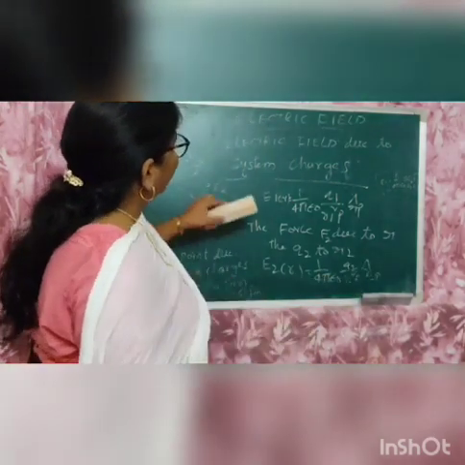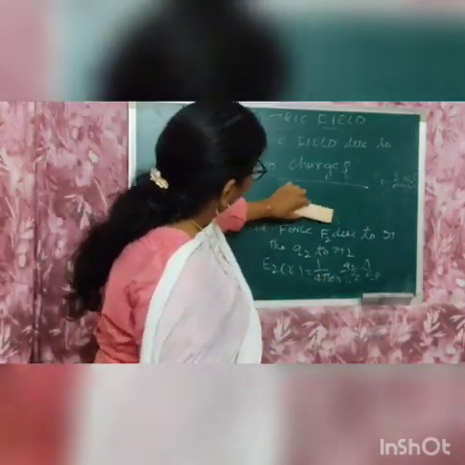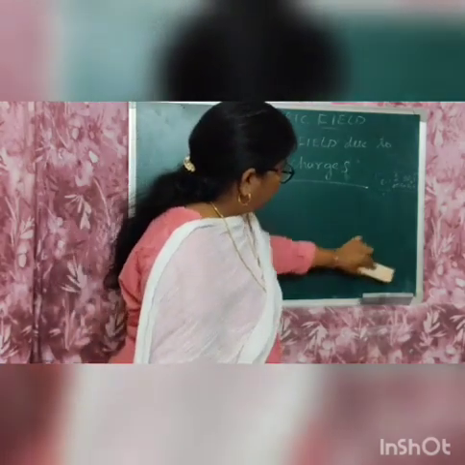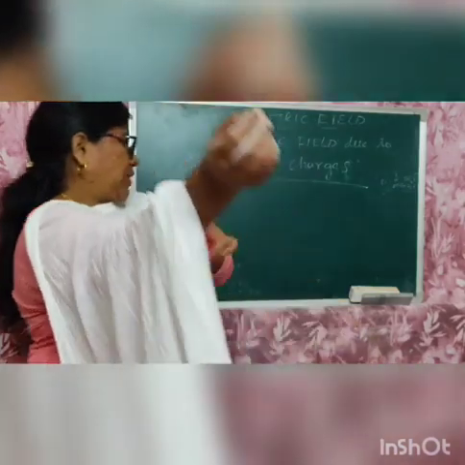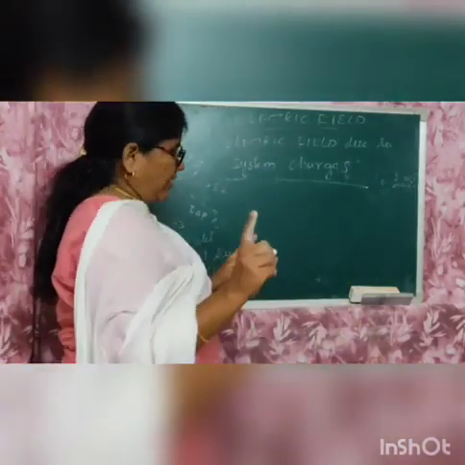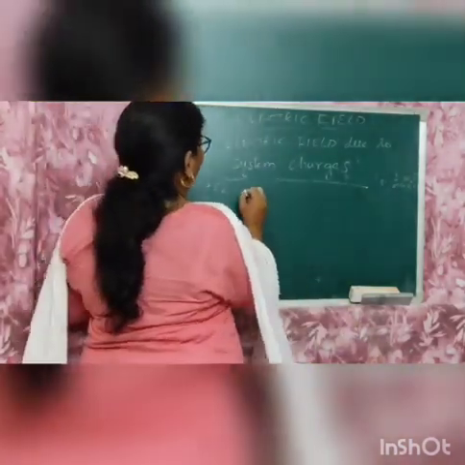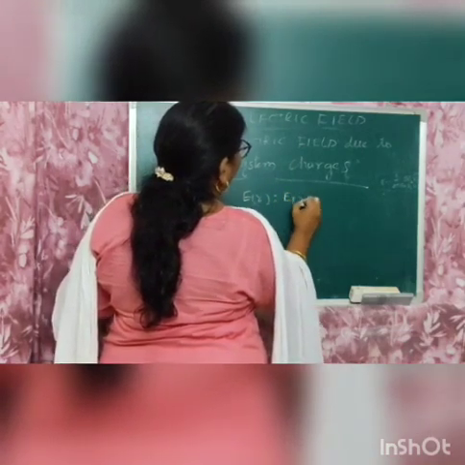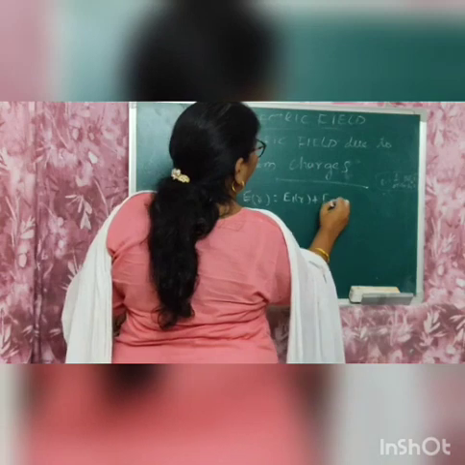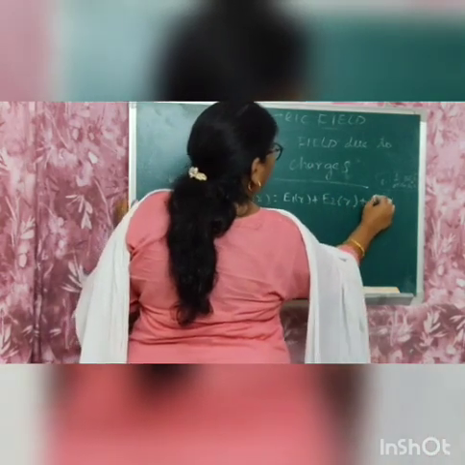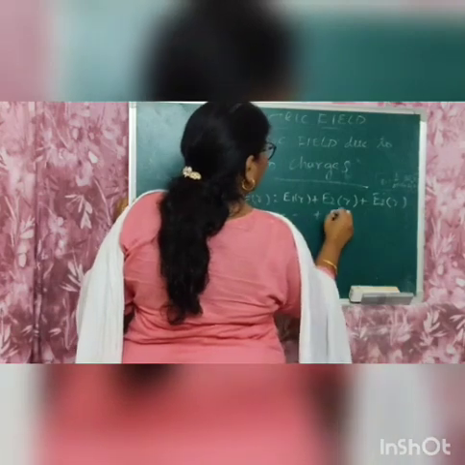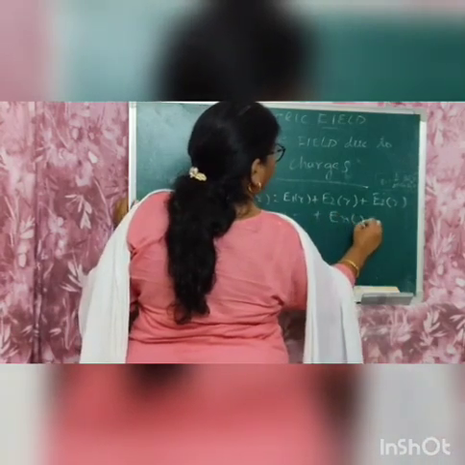Finally, we have to write that the total force or the total electric field E of R is equal to E1 of R plus E2 of R plus E3 of R plus En of R.